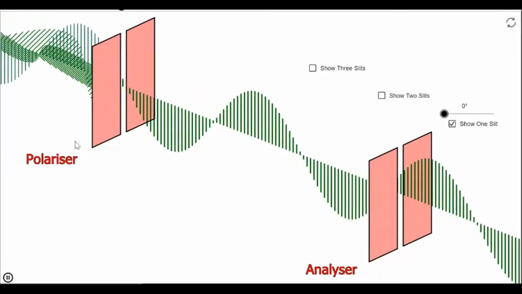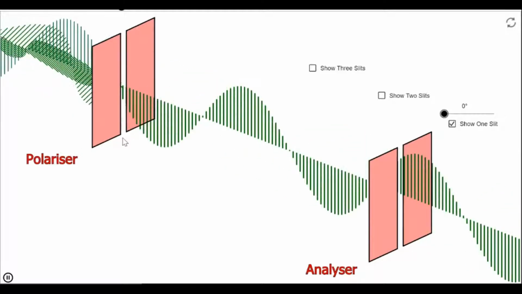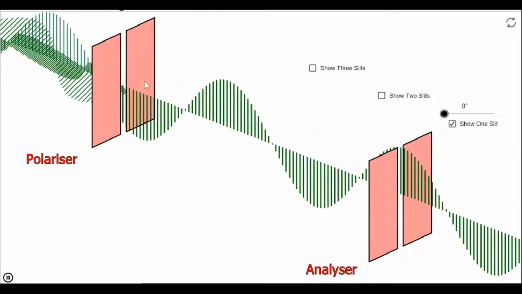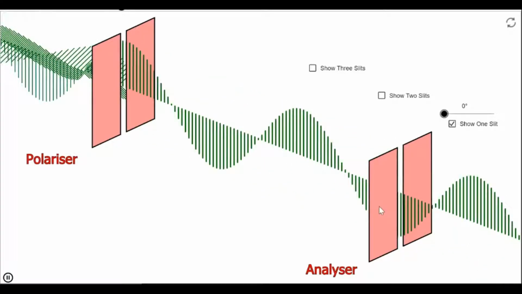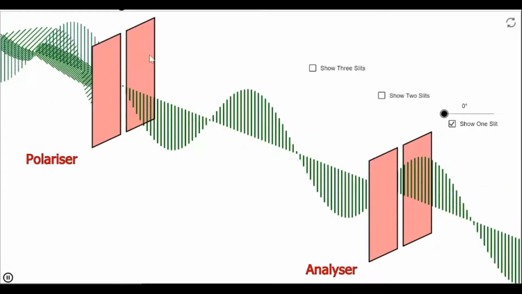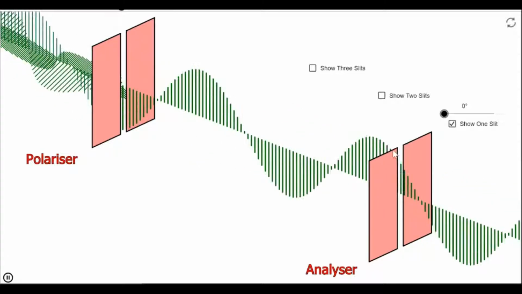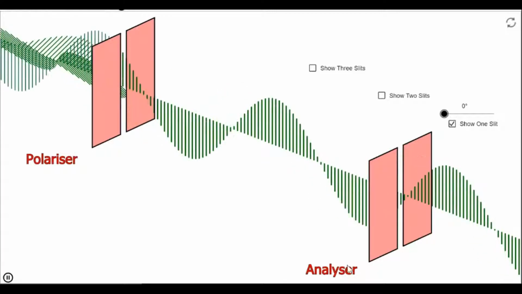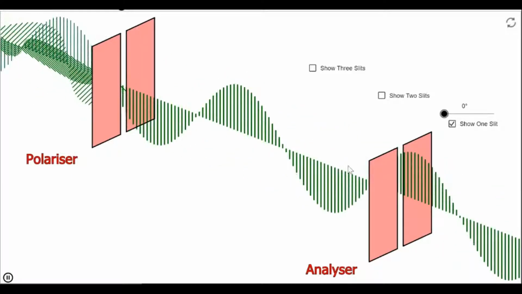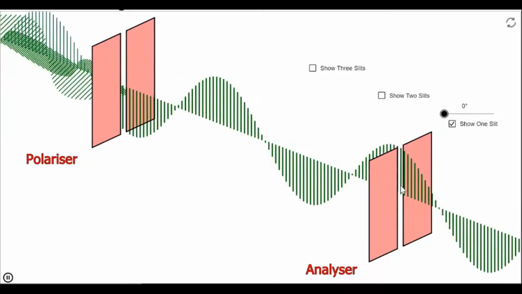Now to verify whether your light has been polarized or not, we will take the same Polaroid and put it here. This is known as the analyzer. This analyzes whether the incoming light is polarized or not.